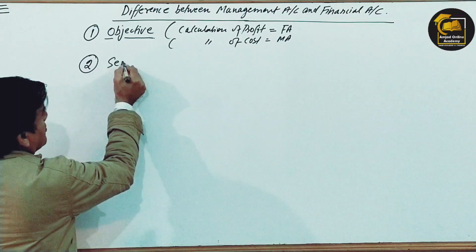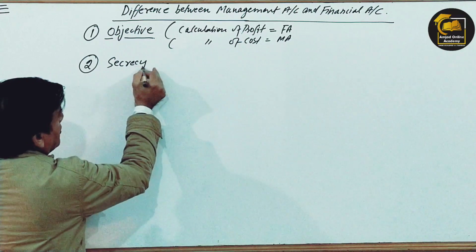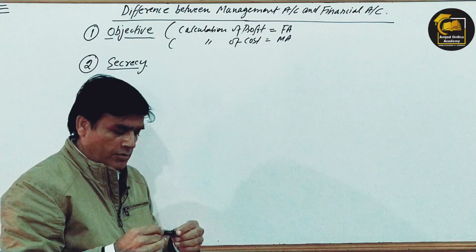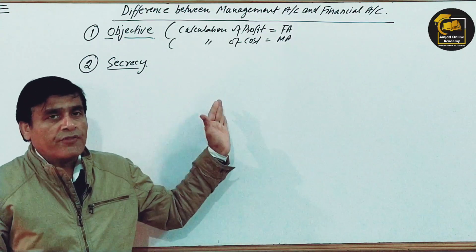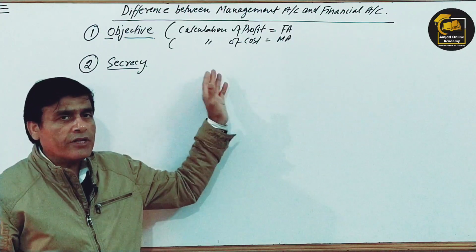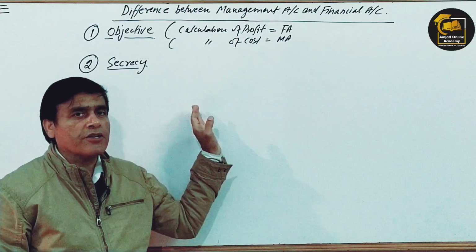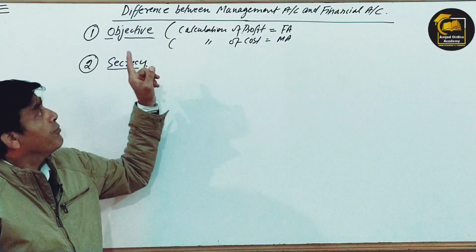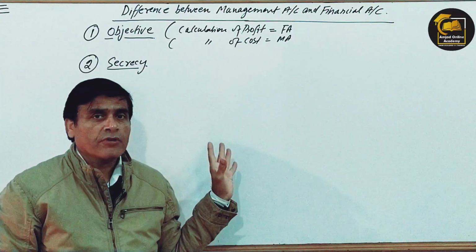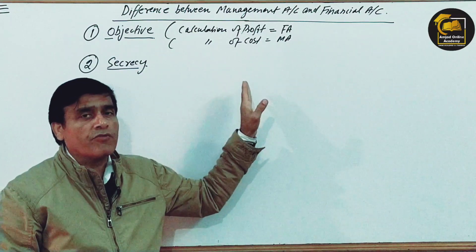secrecy. Another point of difference between these two subjects, financial accounting and management accounting, is secrecy, or in other words, confidentiality. What is that? Financial accounting is not confidential, whereas management accounting is confidential.